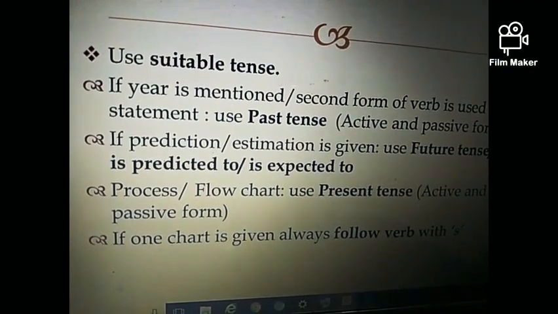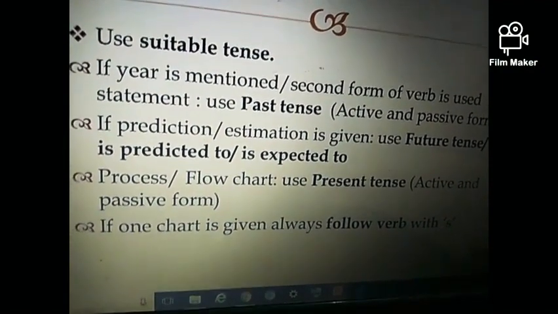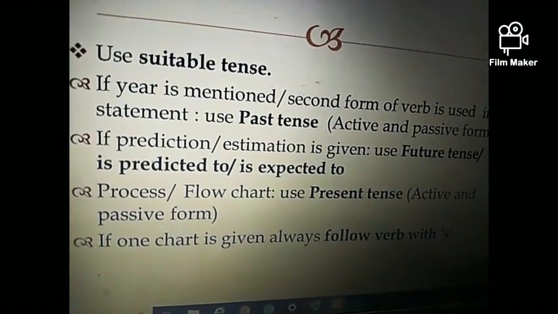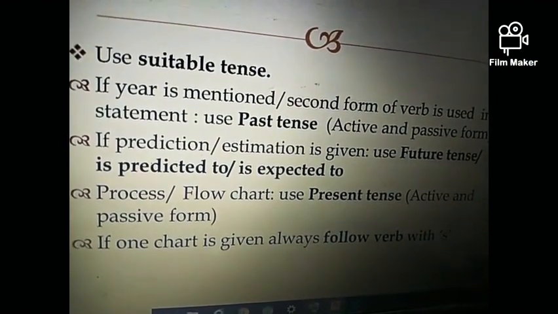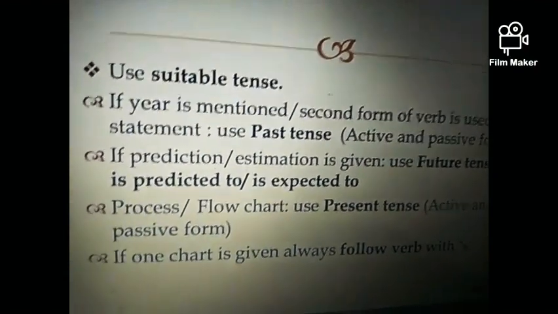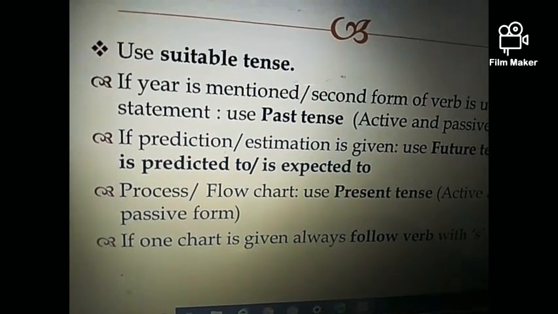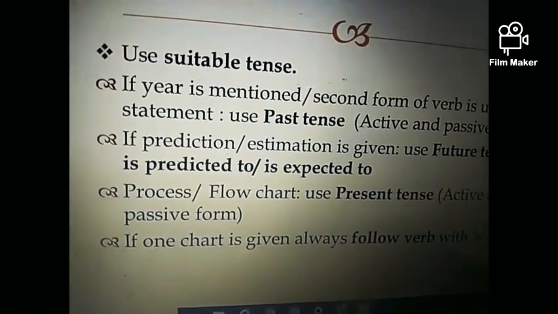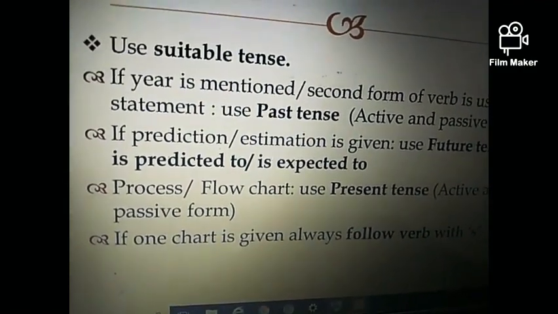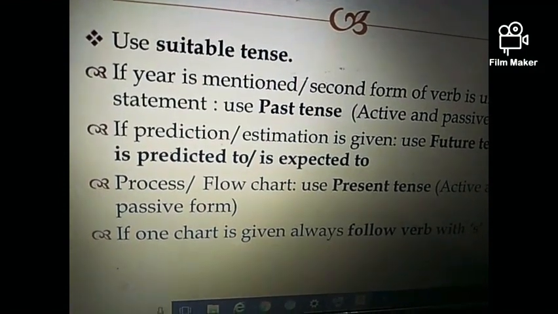And lastly, if one chart is given, always follow the verb with s, as in my introductory video in which I've explained how to write the introduction for IELTS writing task 1. I've clearly explained that if there is only one chart in the statement, for example, the pie chart illustrates the spending of people who lived in America.